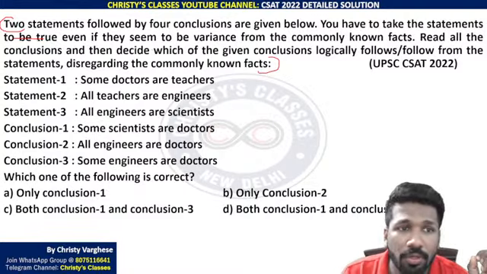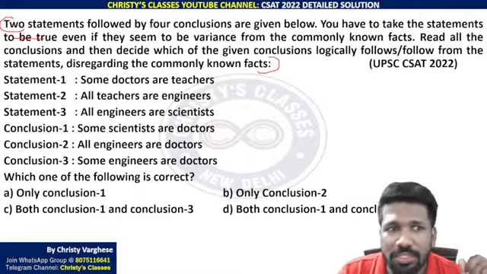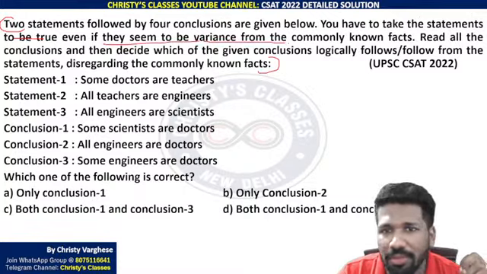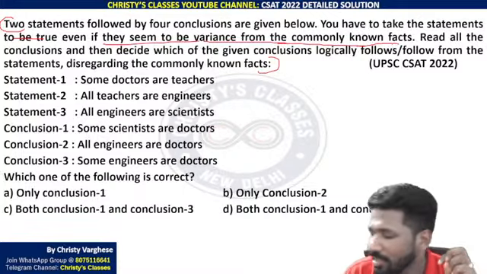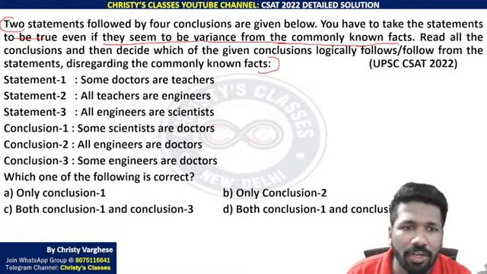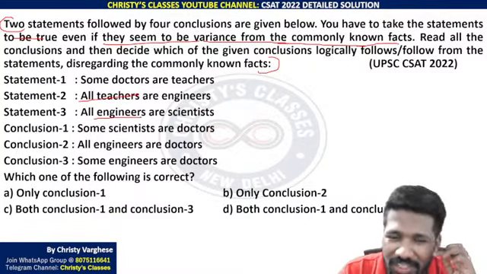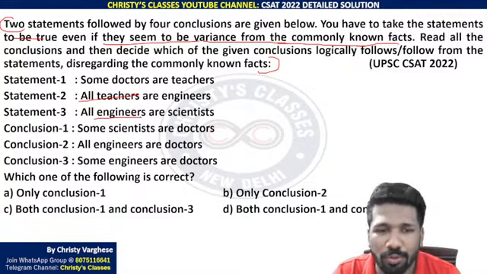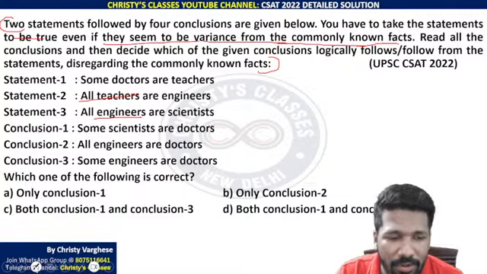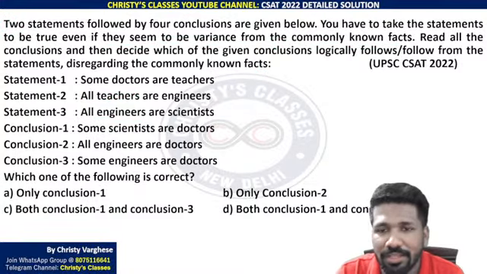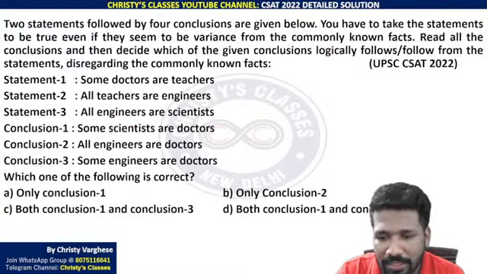What do you assume? You have to assume the statements to be true even if they seem to be at variance from commonly known facts. That means in reality, even if it is not correct, like in reality all teachers are not engineers, all engineers are not scientists, but you have to assume so. That is the syllogism idea, that is how you need to analyze it. Okay, so that is clear.